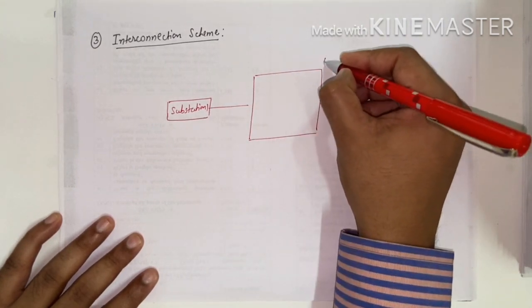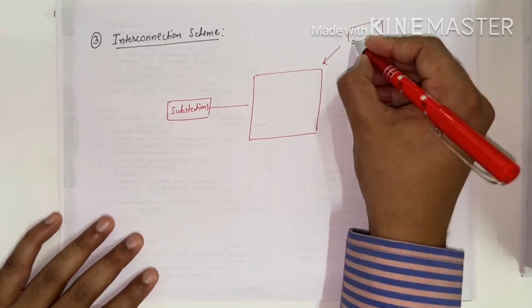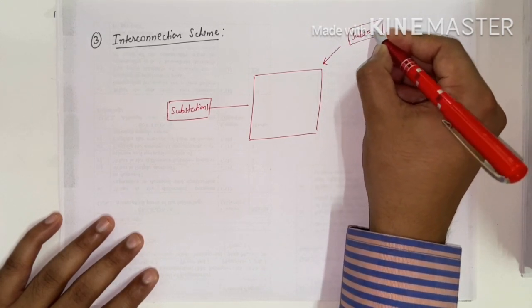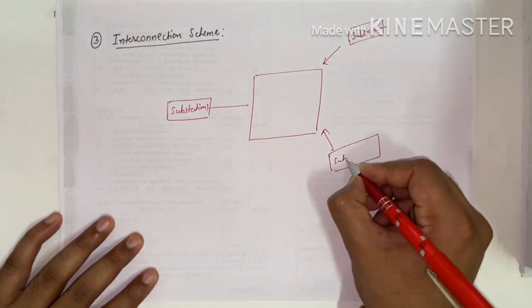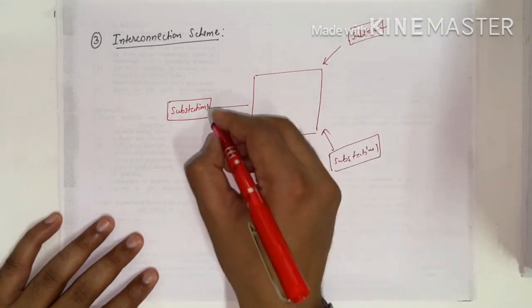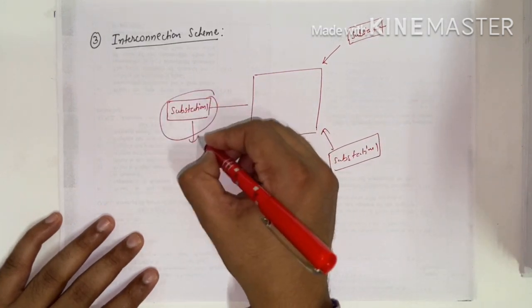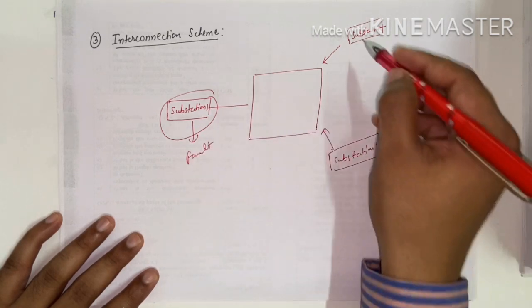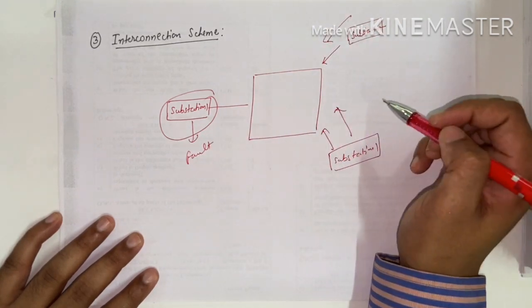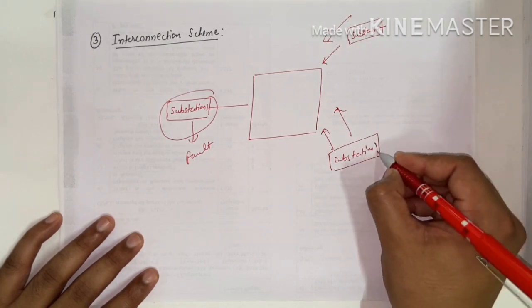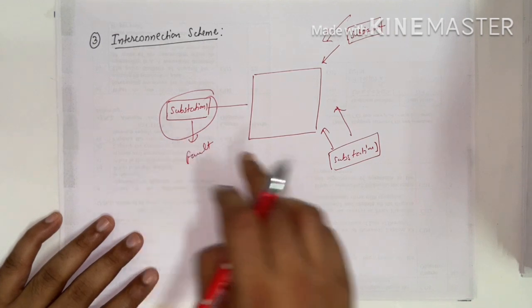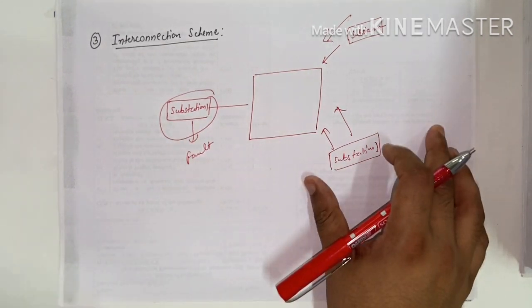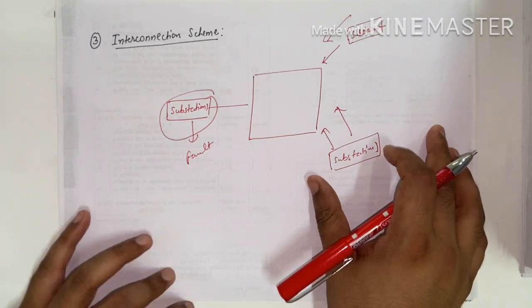Now here the supply is fed from another substation 2. Now if the fault occurs at substation 1, then we have a supply from substation 2 and substation 3. If the fault occurs at substation 2, we have another backup, that is substation 1 and substation 3. In this way we rectify the problem that occurs in the radial connection scheme and ring connection scheme.